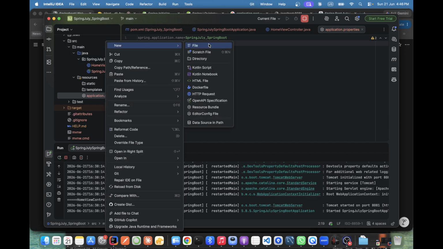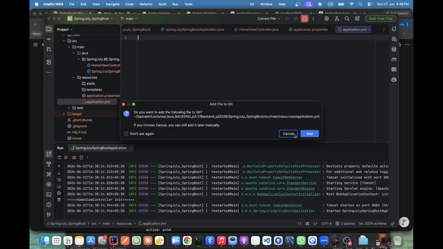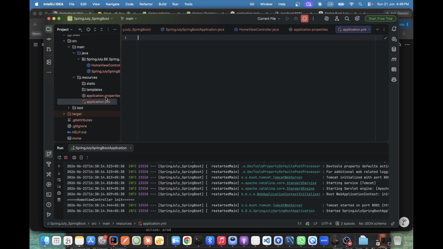If I create a new file, we'll see later, no worries. The format of a YAML file is all about root and key-value. So here, if spring is there, application is there, and name is there, how do we do it?